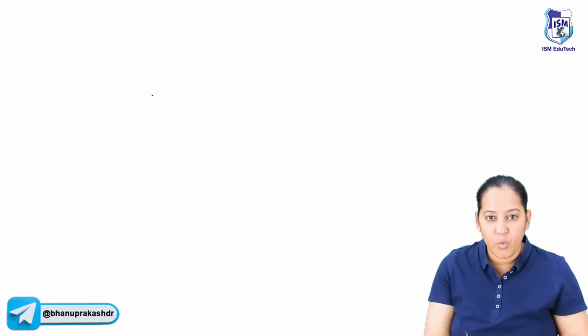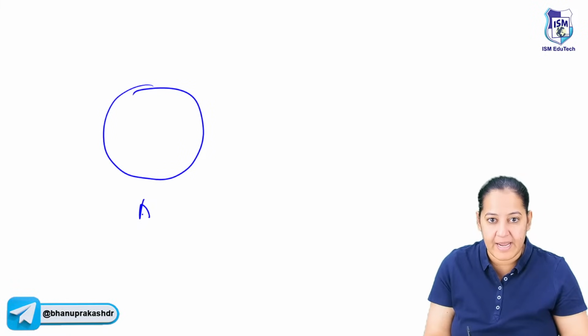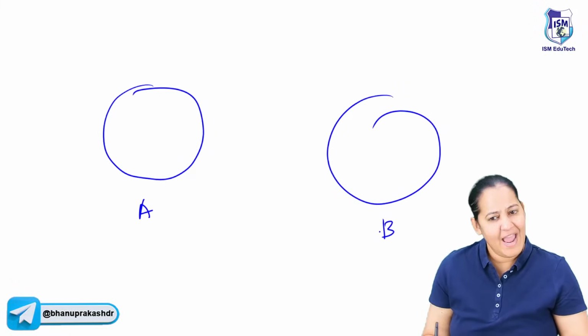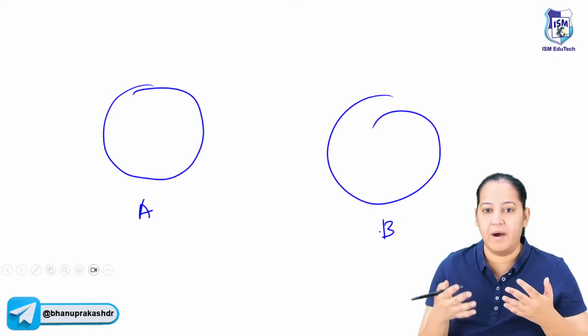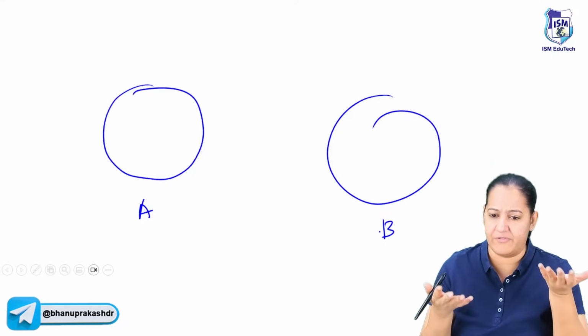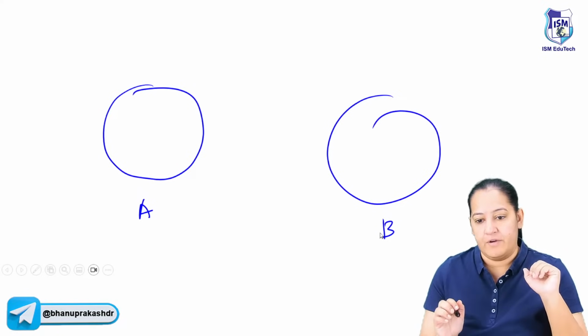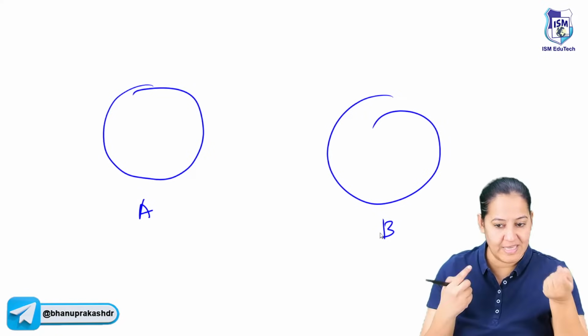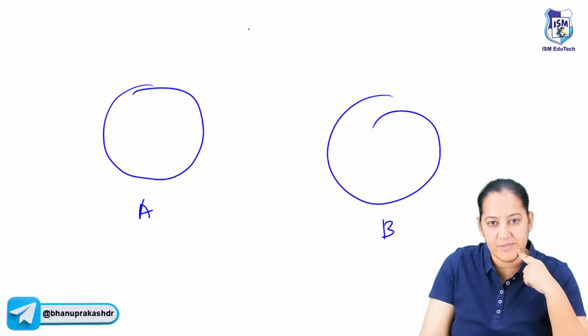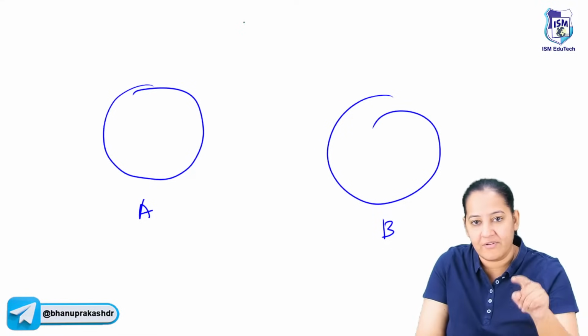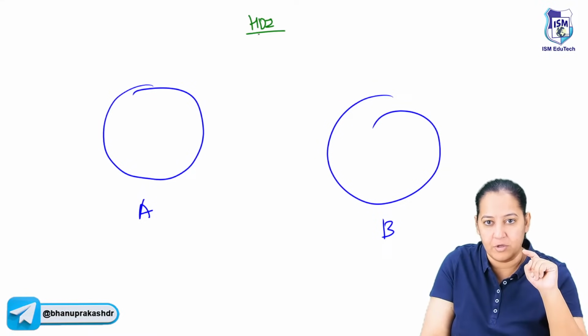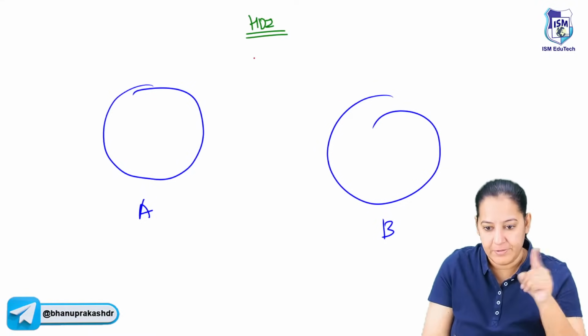Now I'm having two countries in front of me. This is country A, this is country B. Any two countries, India, Japan, US, any. So you want to compare the quality of life. So you have two choices. Either use HDI or use PQLI. If you are using the criteria of HDI to compare the quality of life, you have to see three things.